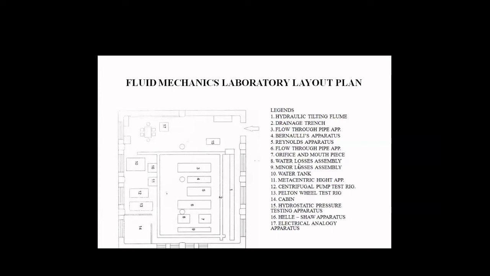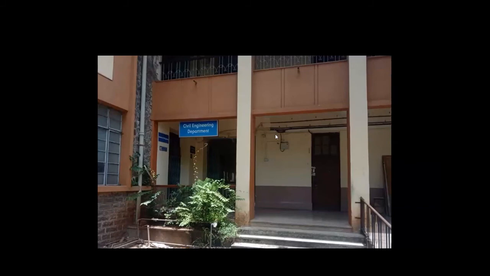Then Reynolds apparatus, flow through pipes apparatus, orifice and mouthpiece, major losses assembly and minor losses assembly, water tank, metacentric height, centrifugal pump, Pelton wheel, hydrostatic pressure testing, and other apparatus. All these setups are placed in our laboratory with this numbering, so we can imagine where each apparatus is placed. This is the short introduction of our laboratory plan. Now we are seeing some images.